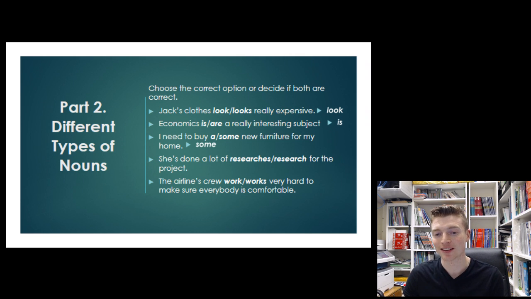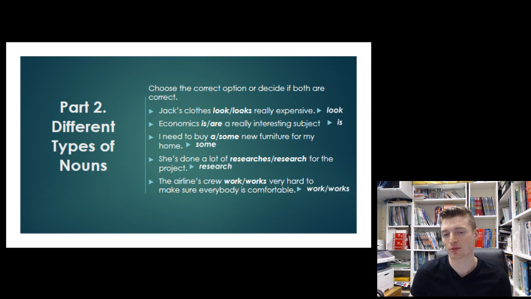And finally, the airline's crew works very hard to make sure everybody is comfortable. So, crew. Now we're not talking about an individual here. The noun crew, it describes a group or a collective. So this is a collective noun, and with these types of nouns, we can actually use a singular or a plural verb. So some more examples are family, team, band. They're all collective nouns, and they can take a singular or a plural verb. So the correct answer down here is both.